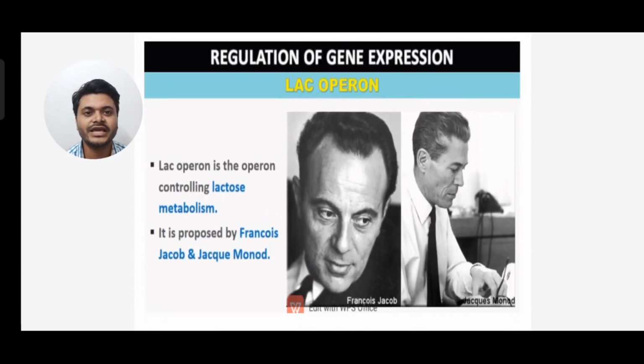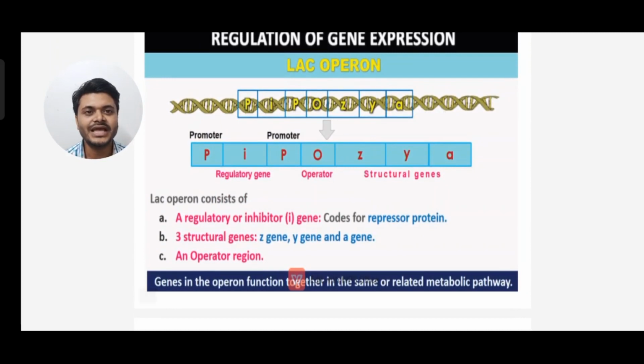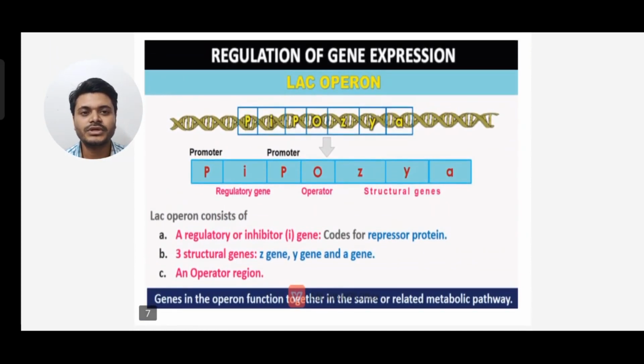So the lac operon is an operon controlling lactose metabolism. It was proposed by Francois Jacob and Jacques Monod. In a lac operon, you can see the promoter region, operator region, and in the structural genes we have lac Z, lac Y and lac A. The lac operon consists of a regulatory or inhibitory gene, which codes for the repressor protein.